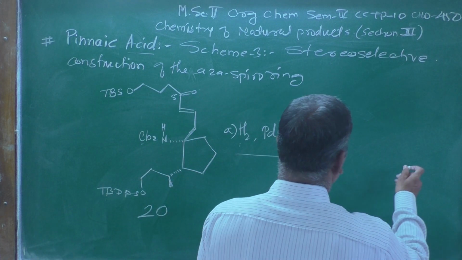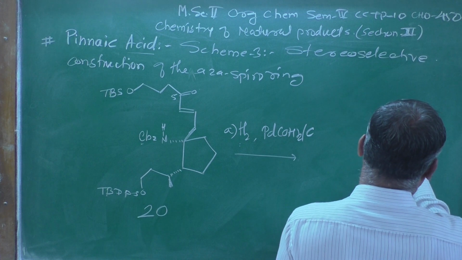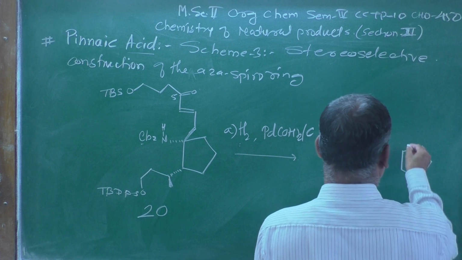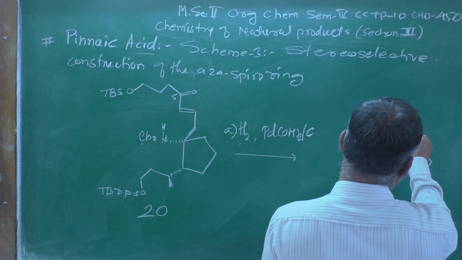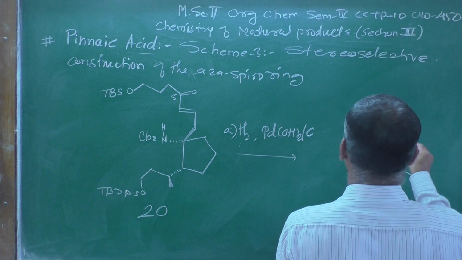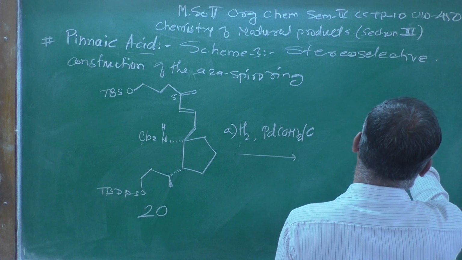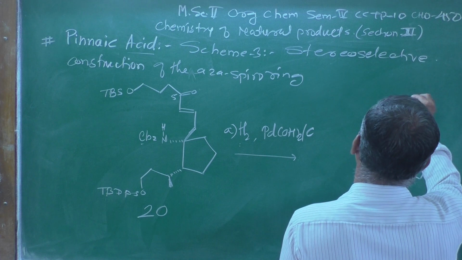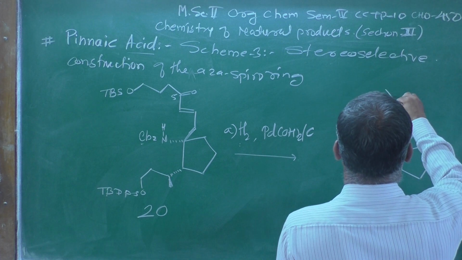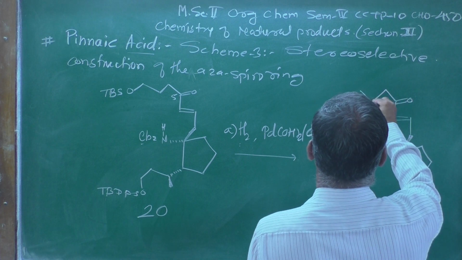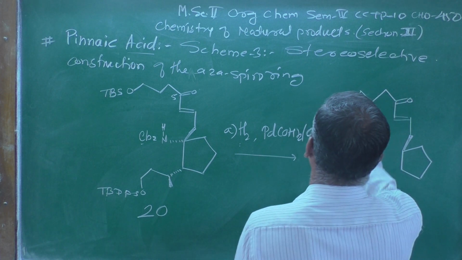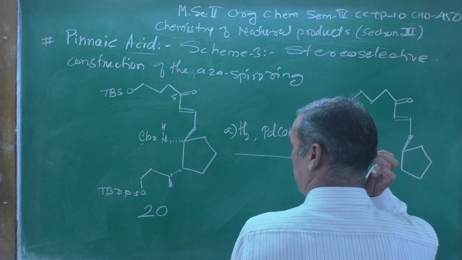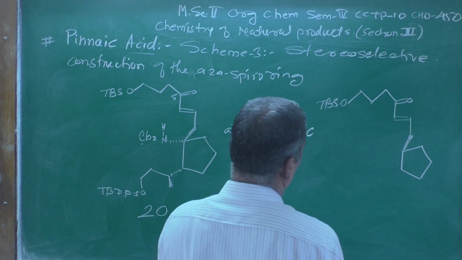Now, let us see, I am showing that 5-membered ring, and that 5-membered ring has the side chains, and those side chains I am representing here. You can observe these side chains carefully. This is a hydroxyl group protected with TBS.